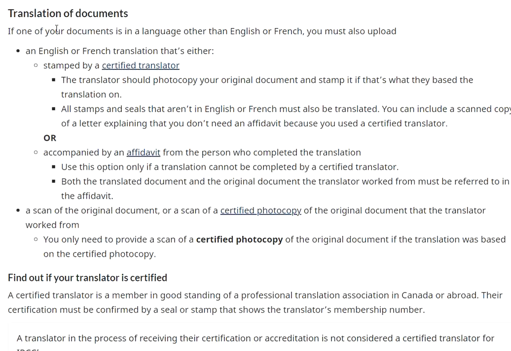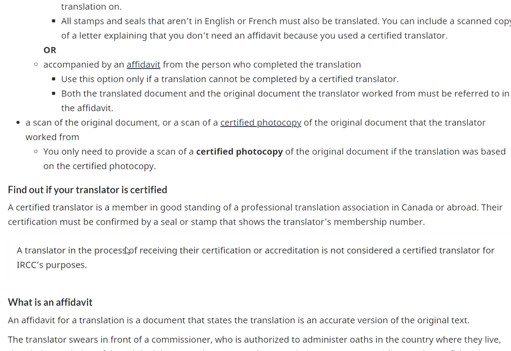All the documents should be translated. That's again a requirement. If your document is in Hindi, or say in Punjabi, it has to be translated by a certified translator. Only then you attach it. That's again a main requirement, because the visa officer will not be able to understand our language.